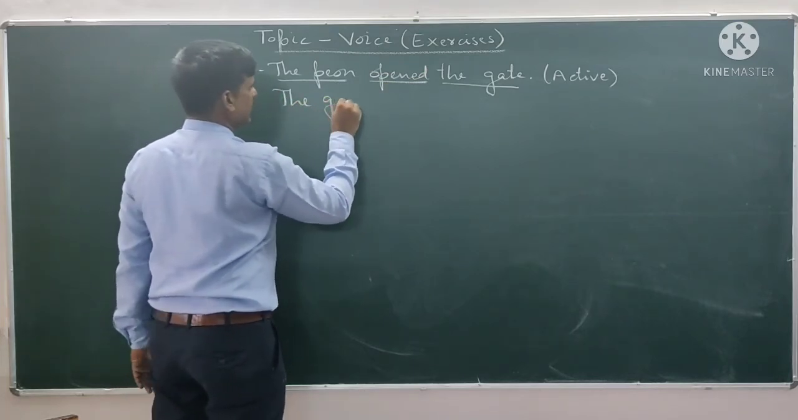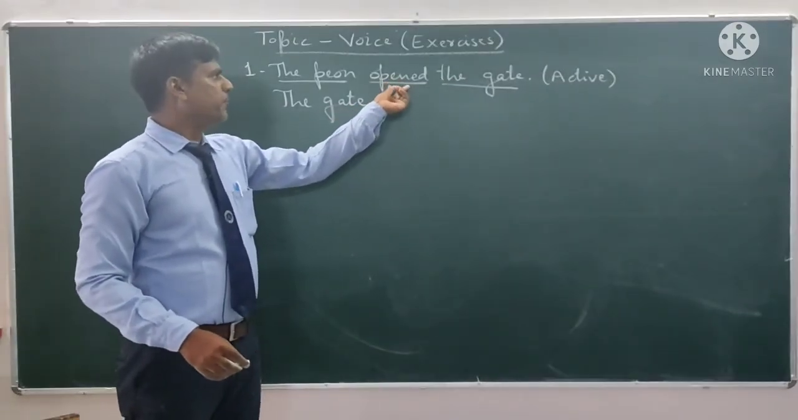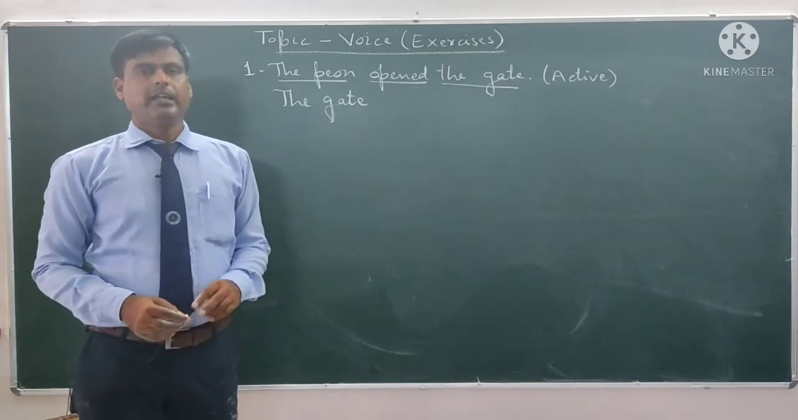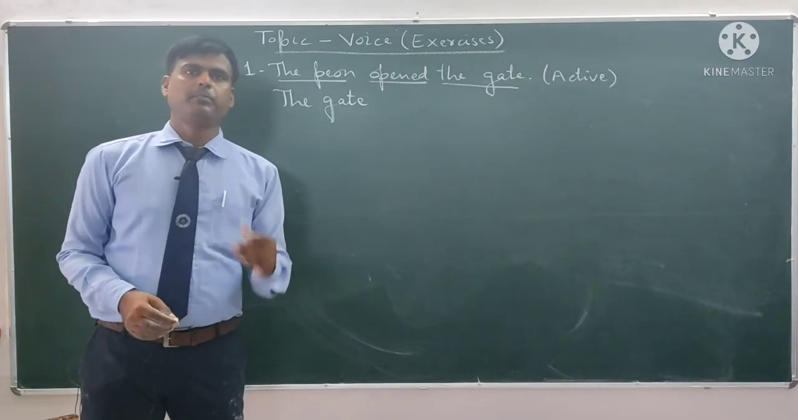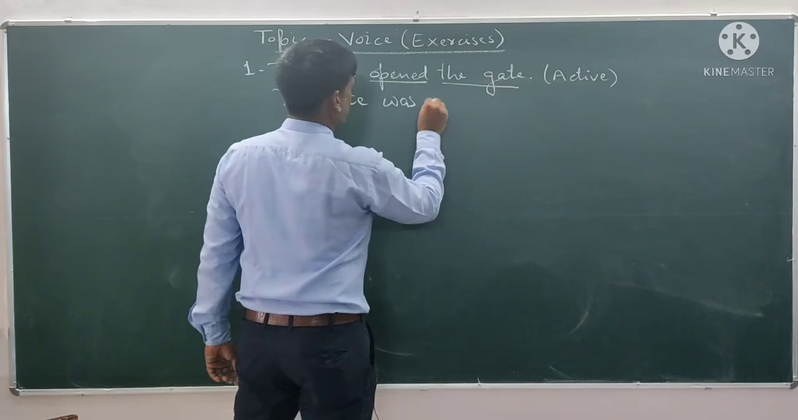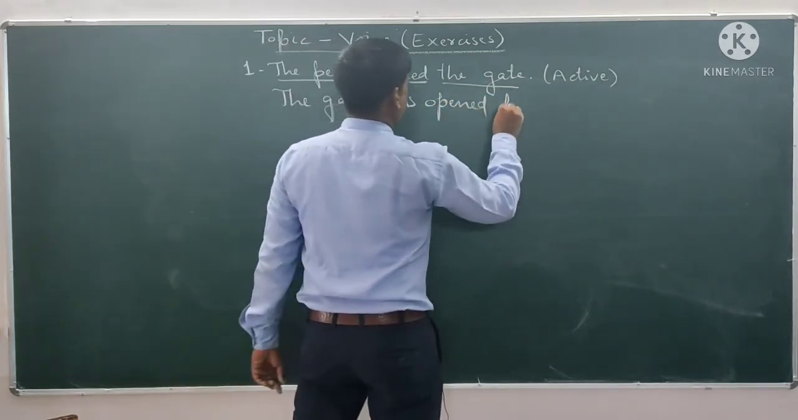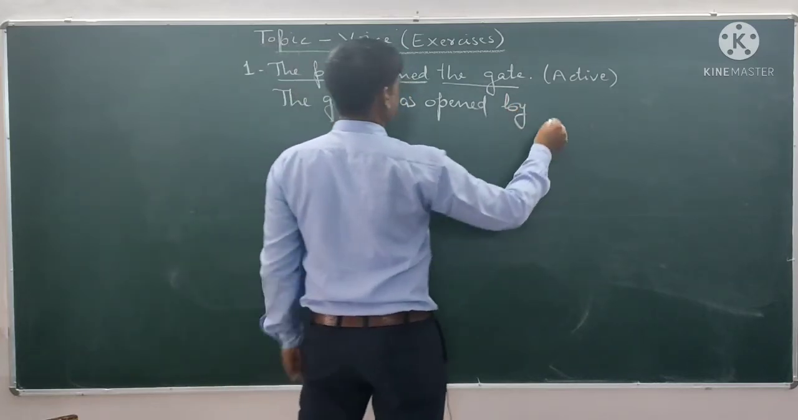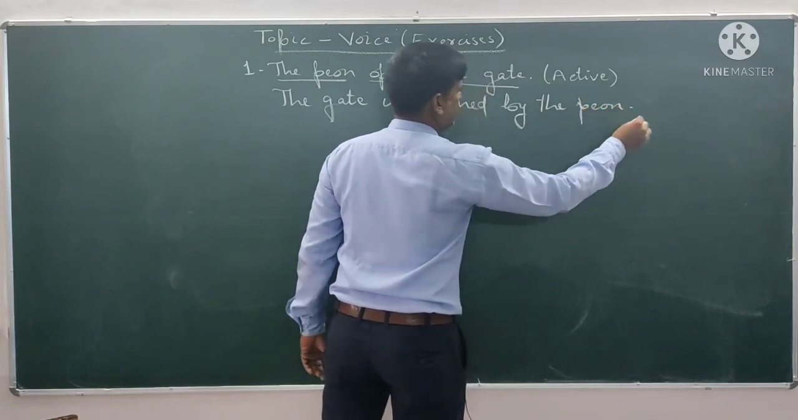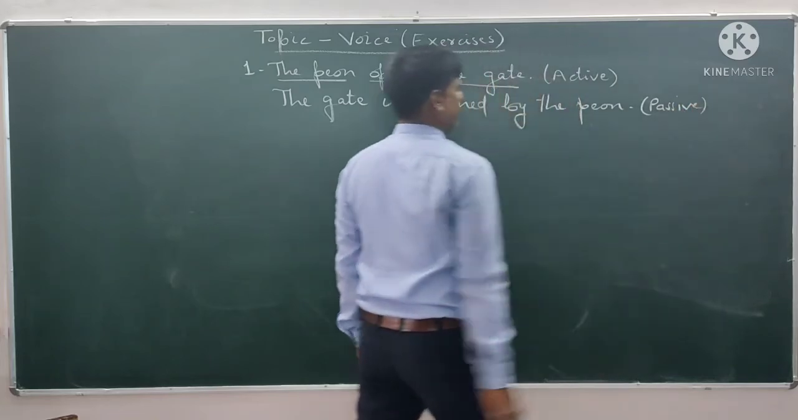So the gate. And now we have to see the tense of the sentence. Opened is second form of main verb. It means the sentence is simple past tense. In simple past tense we use was as helping verb plus third form of main verb. Gate is singular, that's why was, and the third form of main verb, opened. The gate was opened and then by, and the subject of active voice will be the object in passive voice, the peon. Full stop. This is passive.